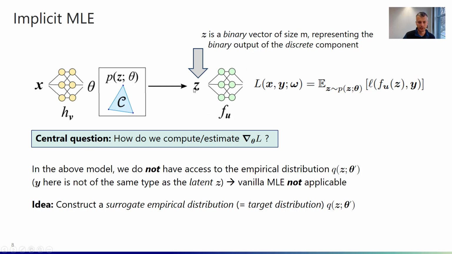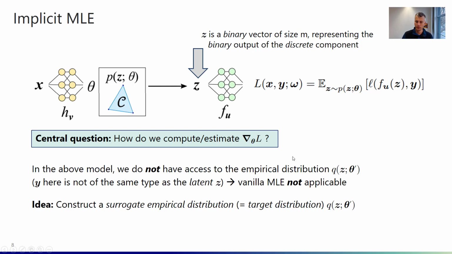So if we actually take our Z and we feed this into a downstream neural network, we get an output here that might have a completely different shape than our Z, our latent variable Z. So in this particular instance, we cannot use maximum likelihood estimation like in the case before. Because we don't have access to an empirical distribution, like in the case of a simple maximum likelihood estimation, what we want to do is construct a surrogate empirical distribution, which we call the target distribution. And this distribution can be constructed in many different ways, mostly by looking at the gradients of the downstream loss functions.